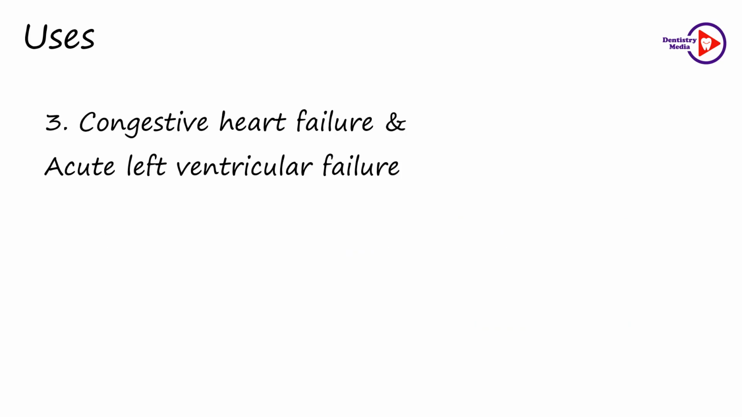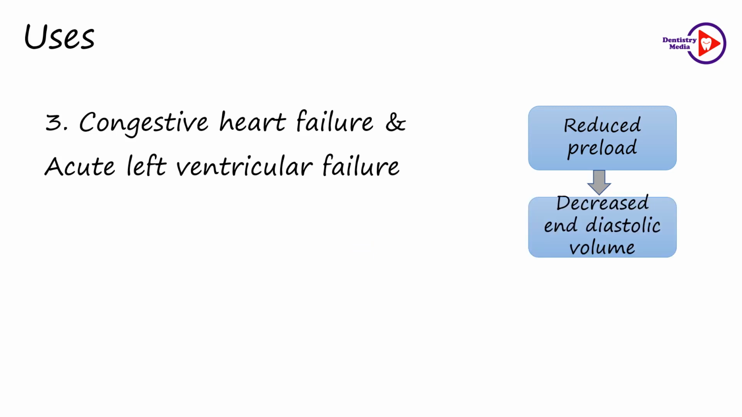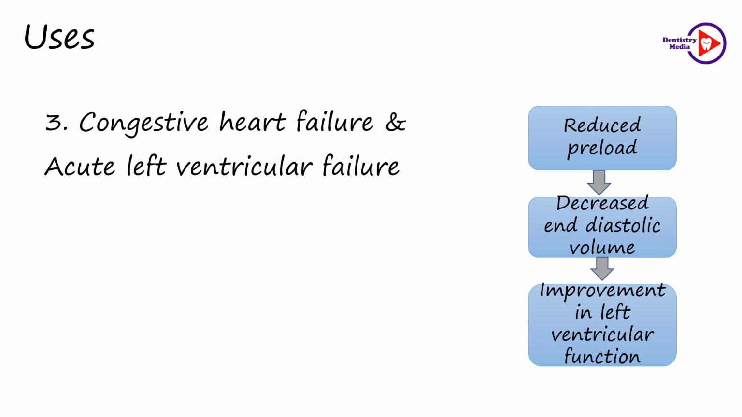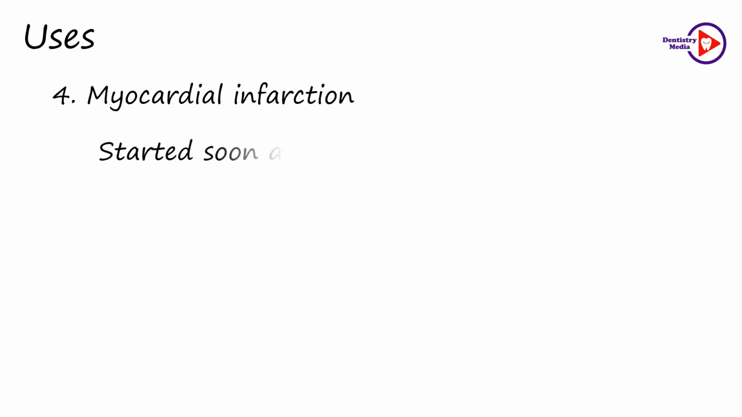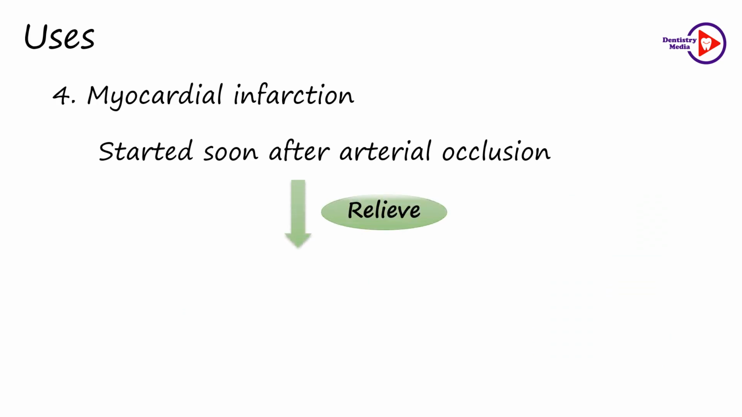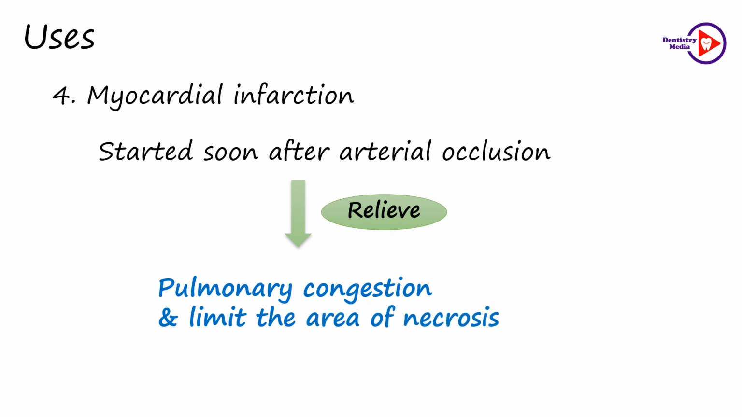In congestive heart failure and acute left ventricular failure, nitrates can be used as they cause venous pooling of the blood leading to reduced preload, which in turn decreases the end diastolic volume leading to improvement in the left ventricular function. Therefore, intravenous glyceryl trinitrate is the choice for emergency use. In myocardial infarction, if the nitrates are started soon after the arterial occlusion, they can relieve the pulmonary congestion and can limit the area of necrosis by favorably altering the oxygen balance in the marginal partially ischemic zone, thereby reducing the cardiac work.